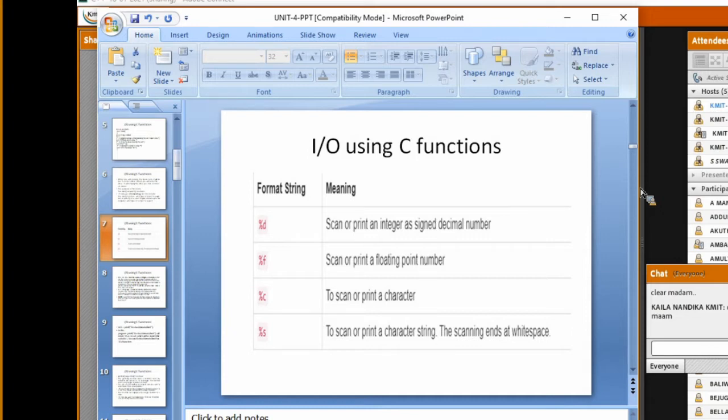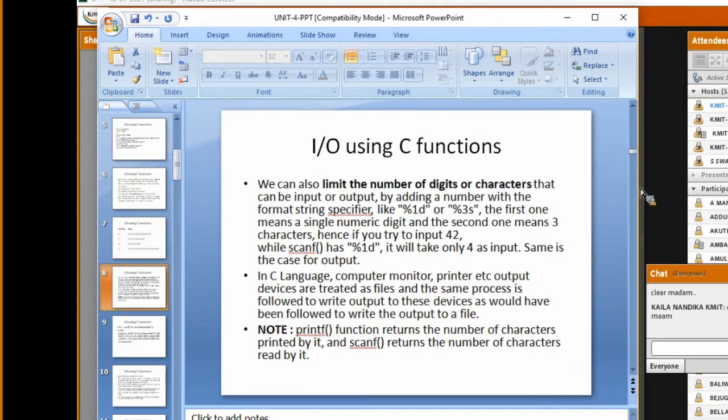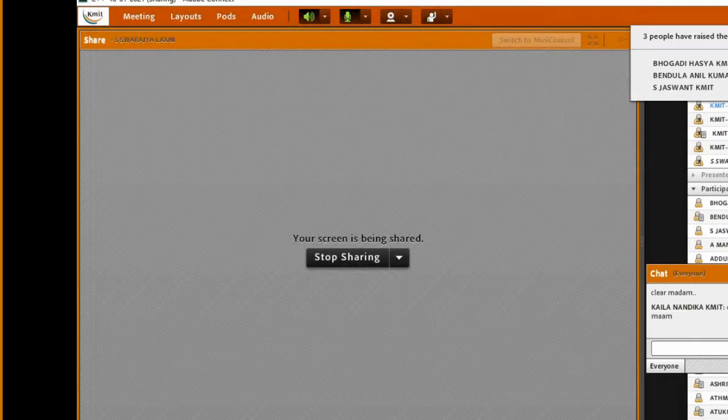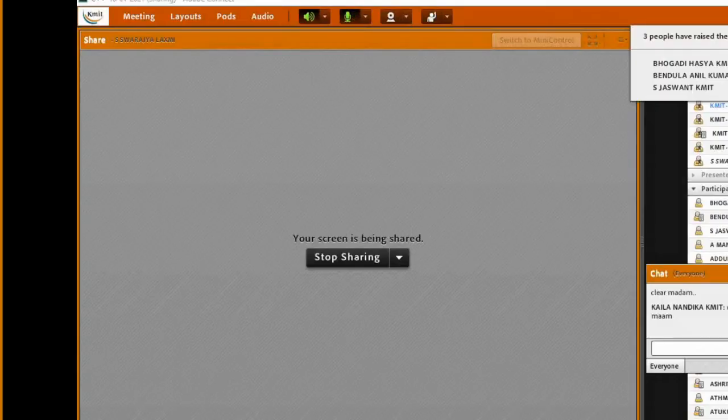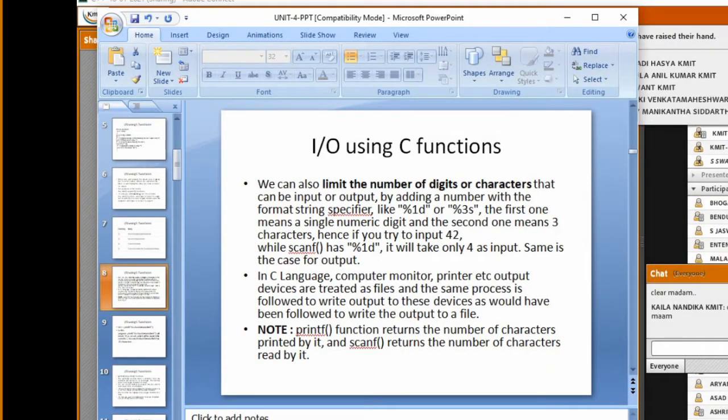We are just having a brush up of the concept which we studied in C. Are you able to follow, everyone? Is my voice clear?